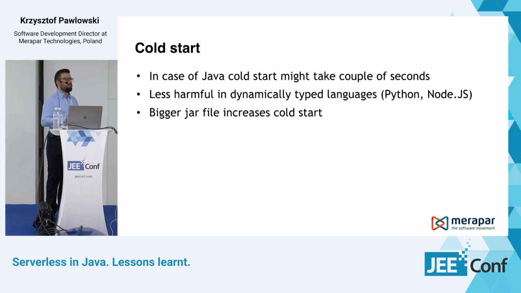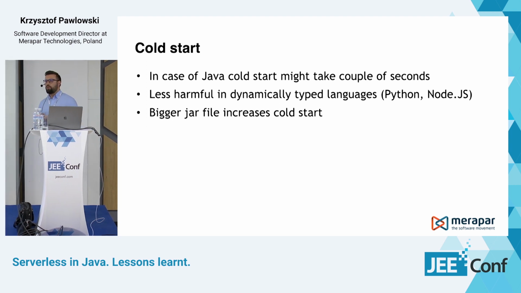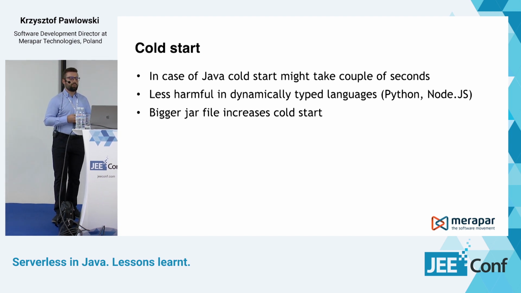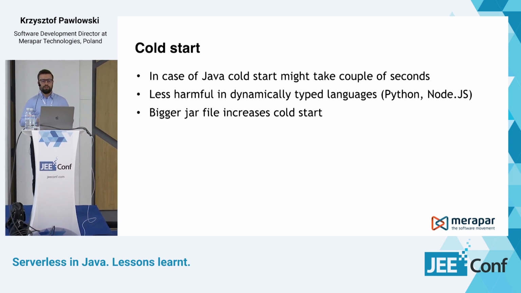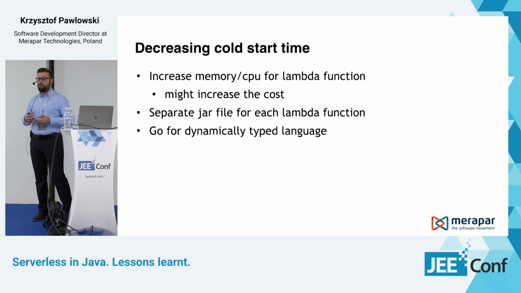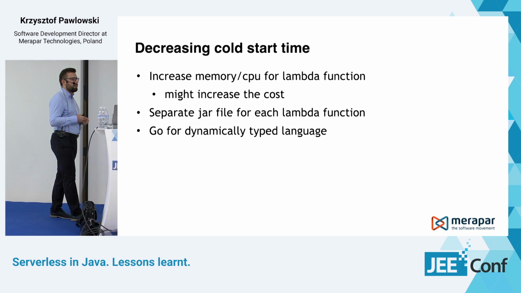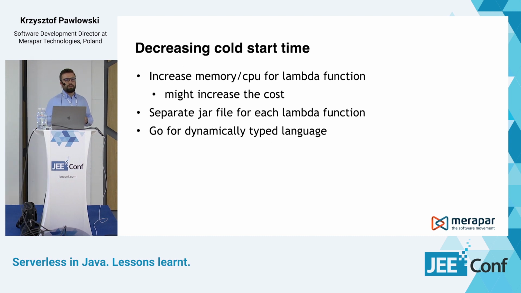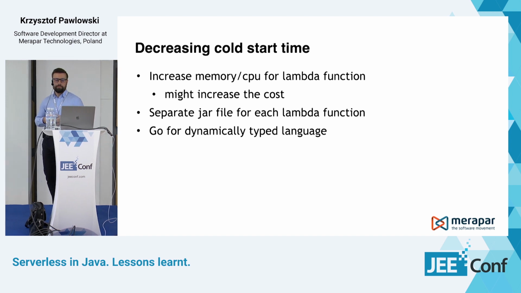So this is what I talked about with choosing these two approaches, if we should have one big jar file or many smaller jar files for our serverless application. If you are experiencing problems with cold start, then definitely you should consider going for smaller jar files. Also, increasing memory and CPU resources for your Lambda function might decrease the cold start time, but it might cost a little bit more. And if it's still not satisfying enough, then you might consider going for a language other than Java.